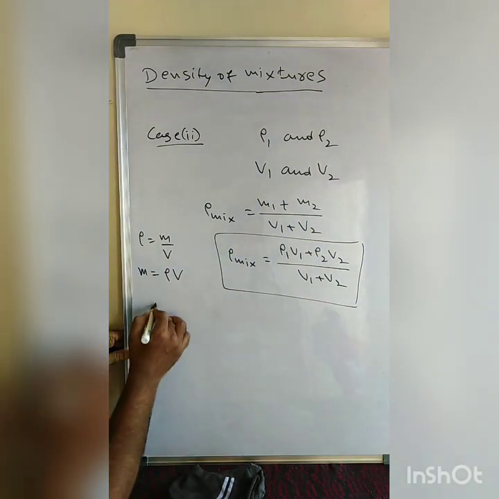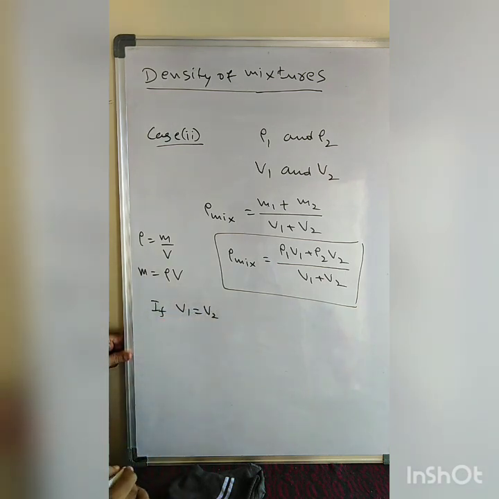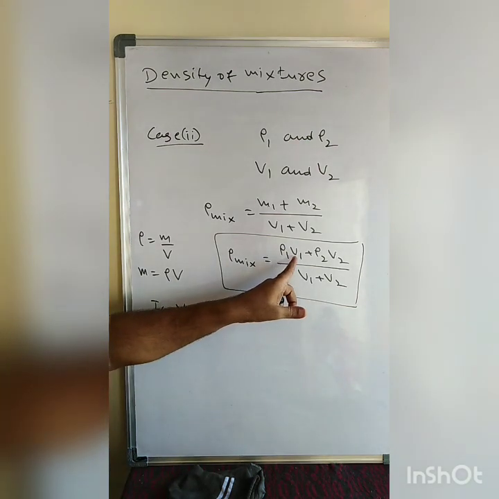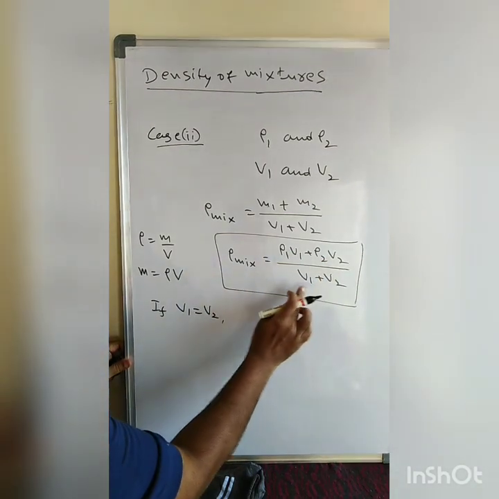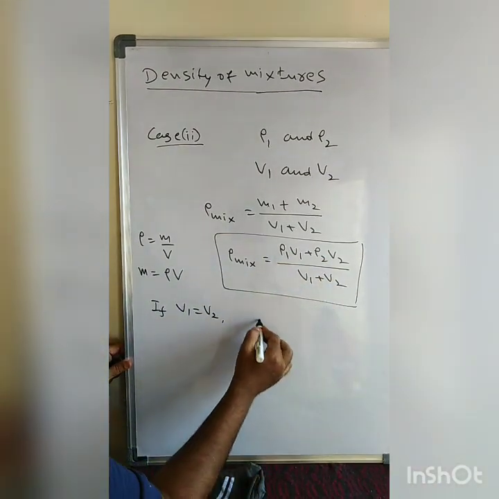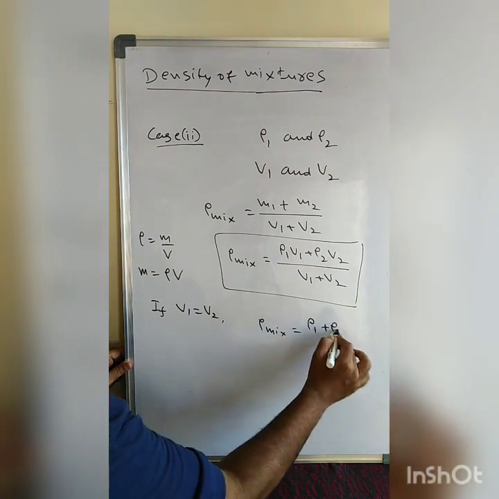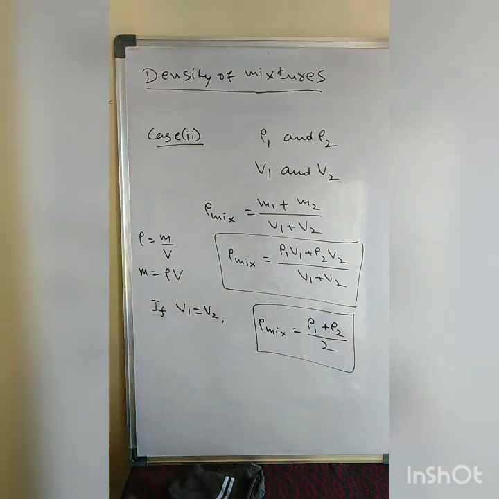Now suppose V1 equals V2. The volumes are the same, so we can take them common: V plus V is 2V. Therefore, the density of the mixture is rho 1 plus rho 2 by 2. This is the density of the mixture.